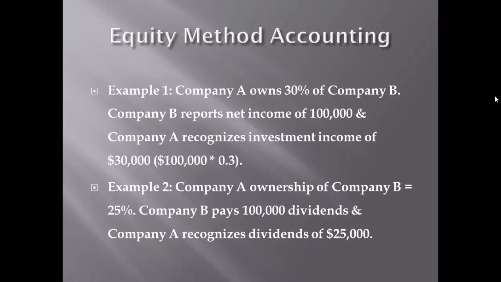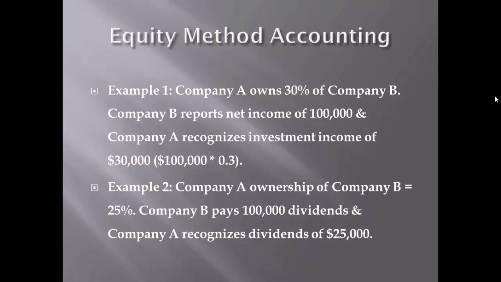If Company B reports net income of 100,000, Company A recognizes equity method earnings of 30,000. Now we get the 30,000 by multiplying 100,000 by 0.3, which represents the level of ownership.